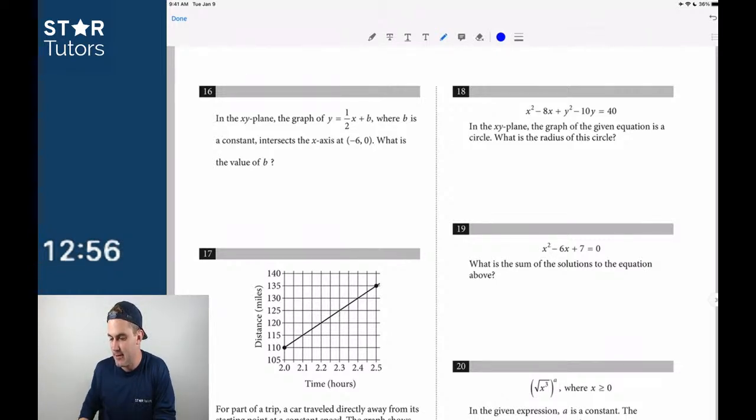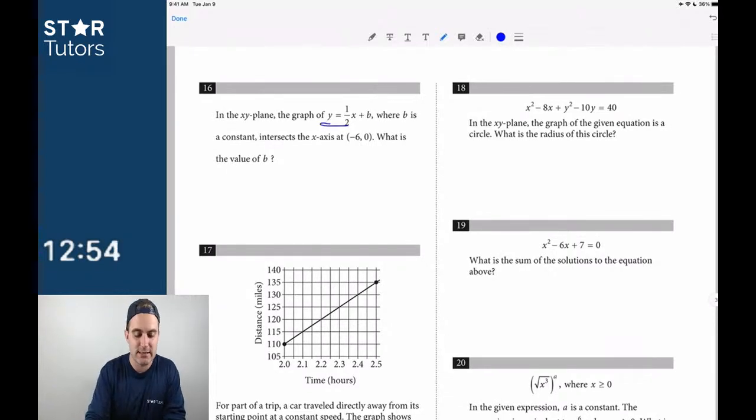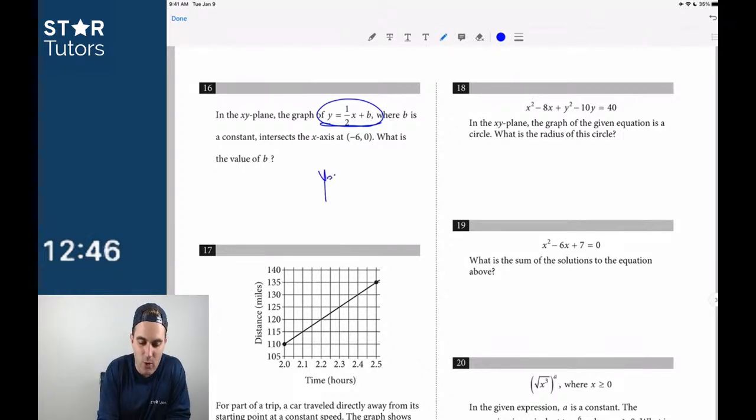You don't have to lose any momentum because right back here, we just have another y equals mx plus b. That's not very hard compared to what 12, 13, 14, and 15 were probably going to look like. So we have y equals mx plus b, and now we have, in this case, y equals 1/2 x. So we know the slope. We're given the slope. And in this case, we're given an xy coordinate, the x-intercept, -6, 0.